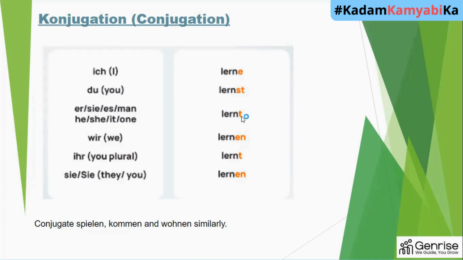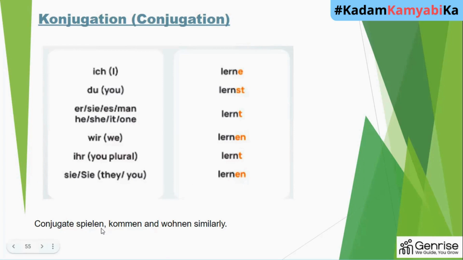Er, sie, es or man, we'll do the ending T. And with wir, which means we in German, we add an ending as EN. Ihr, which means you all, plural, informal, we add an ending T again. And Sie, which means they all or you all, formal, it will be EN ending. This is how we did the conjugation for the lernen verb, which means to learn.